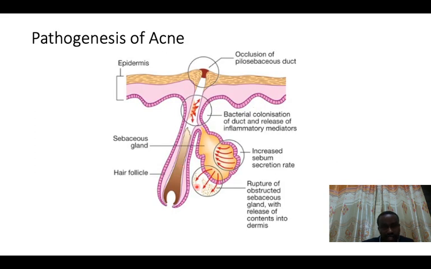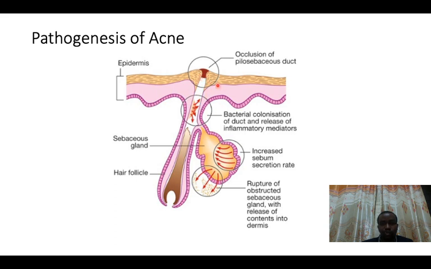Now look at this part of this pilosebaceous unit. You might notice that it is lined by a layer of epidermis. This purple part is the layer of the epidermis. This layer of the epidermis, you remember, produces keratin. So keratin will also be shed out through this epidermis. And in the area that surrounds this, keratin will be produced by these cells and dumped out to the skin. Now, assume there is occlusion or blockage of this duct. What is going to happen?